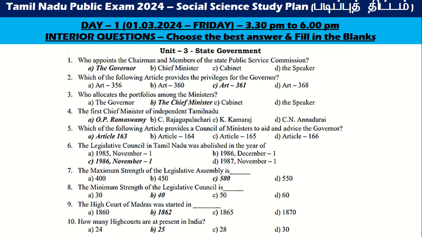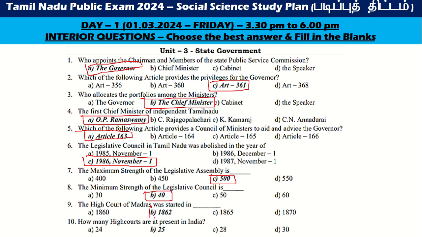The chairman and members of the State Public Service Commission are appointed by the Governor. Which of the following articles provides the privileges for the governor? Article 361. Who allocates the portfolios among the ministers? The chief minister. The first chief minister of independent Tamil Nadu is O.P. Ramasamy. Which of the following articles provides a council of ministers to aid and advise the governor? Article 163. The Legislative Council in Tamil Nadu was abolished in the year 1986, November 1. The maximum strength of the Legislative Assembly is 500. The minimum strength of the Legislative Council is 40.